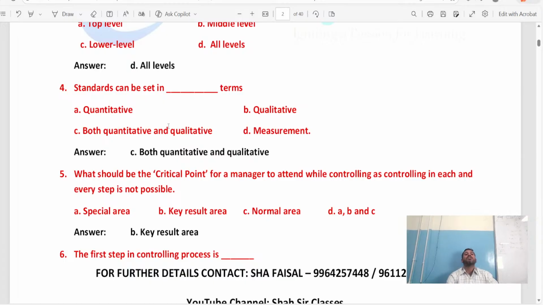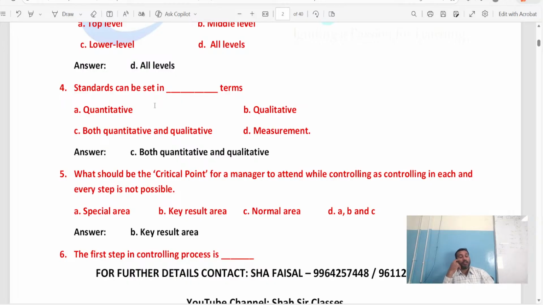Okay, in all the levels. Next question: standards can be set in dash terms. See, children, standards. How can you set the standard? My dear students, we can set the standard in both ways, either in quantitative ways or qualitative ways. Either you can set the standard in grading, like give the stars. By using the stars also you can give the standard.